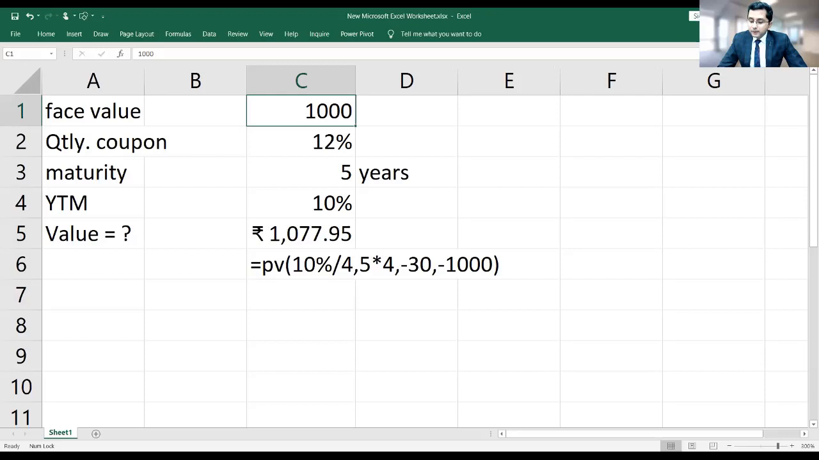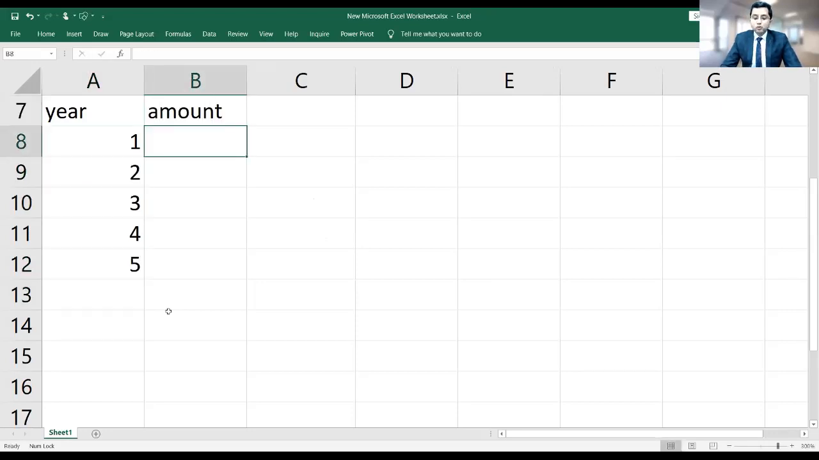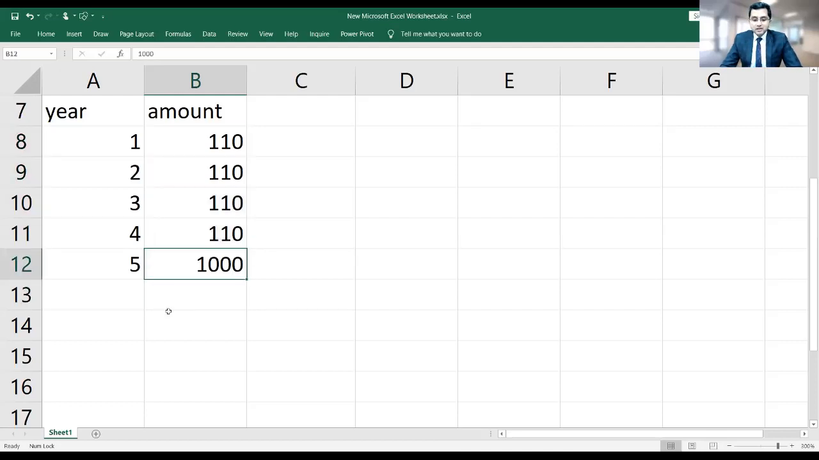Geeta ma'am has asked, please explain valuation of preference share. Okay, sure, ma'am. As far as examination is concerned, valuation of preference shares is quite simple. Suppose a company has issued 1,000 rupees of preference share on which it has promised to pay 11% dividend. So the company will keep paying 11%, which means 110 rupees, and in the last year, 1,000 plus 110. Valuation of preference share is just like valuation of debentures. These are the payments by the company on preference shares.